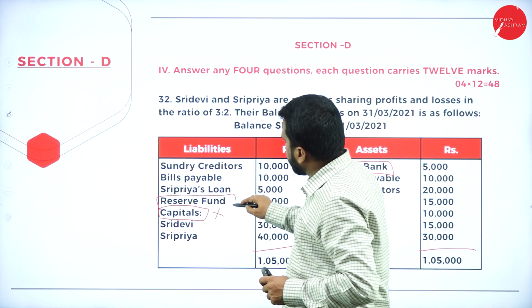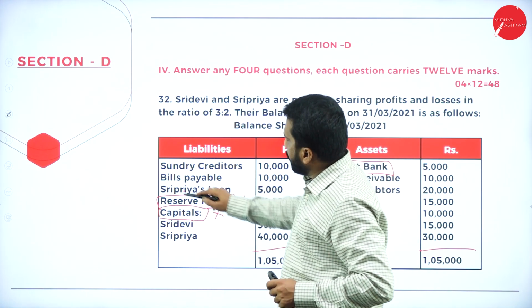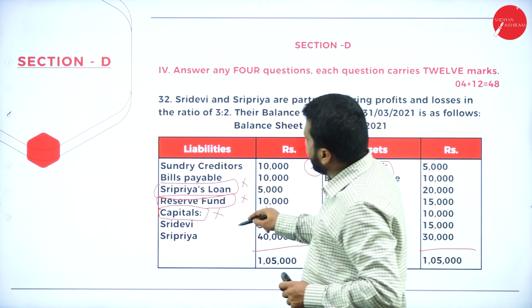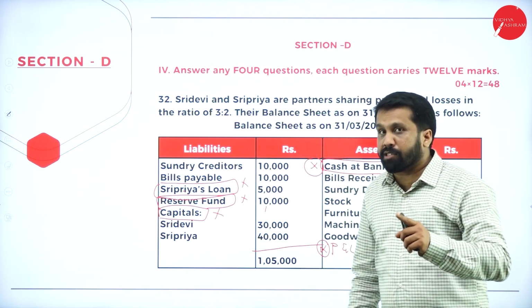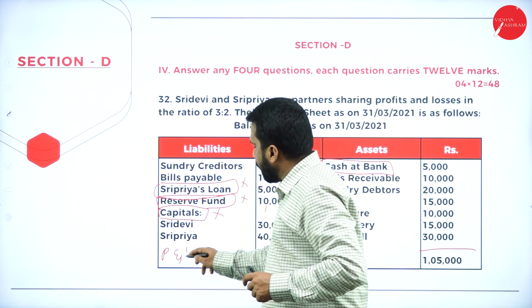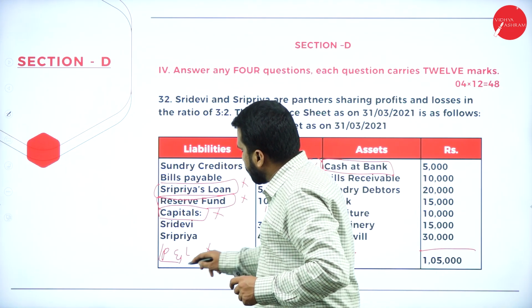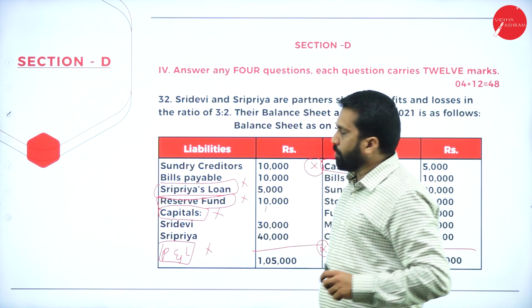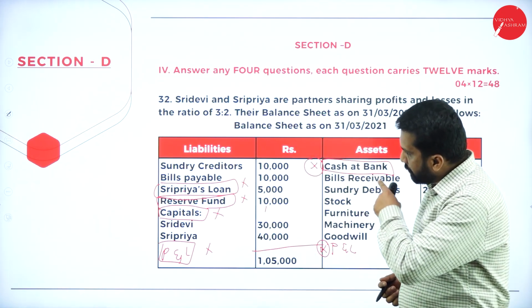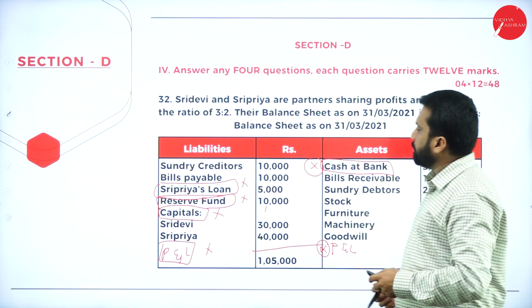Reserve fund you are not supposed to copy. Supriya loan you are not supposed to copy. These three things are not supposed to be copied. Along with that, if there is a P&L account, you are not supposed to copy. Other than these four, you should copy everything from liabilities. Remember this, I'll show you the answer.